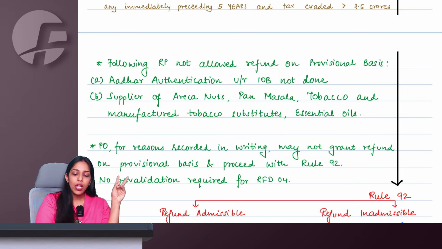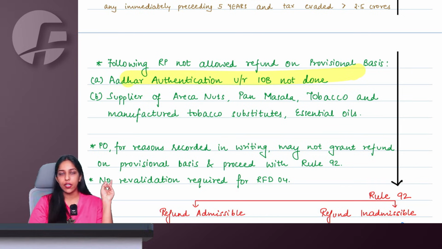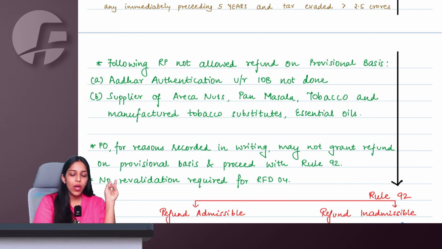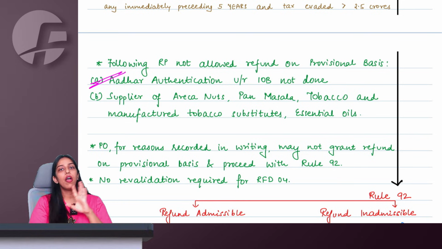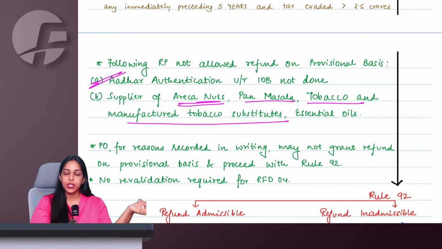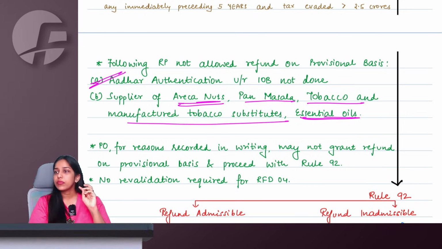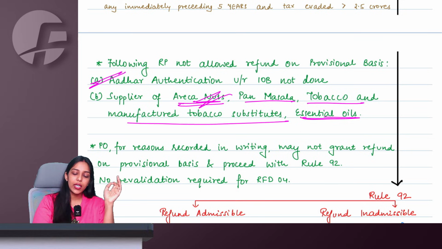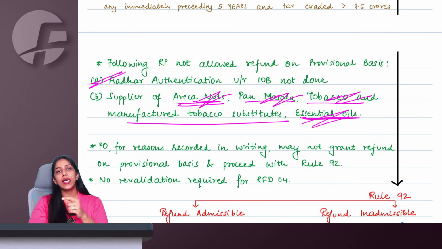One, if you have not undergone your Aadhaar authentication. So as per Rule 10B, if you have not yet done Aadhaar authentication, we will not give you provisional refund. And second, ma'am, if you are supplier of Areca nuts, as in supari, pan masala, tobacco and manufactured tobacco substitutes or essential oils. Ma'am, you are a zero-rated supplier, but you are supplier of Areca nuts, pan masala, tobacco, essential oils, then also full procedure of normal Rule 92 will be followed and you will not be given provisional refund of 90% within 7 days.